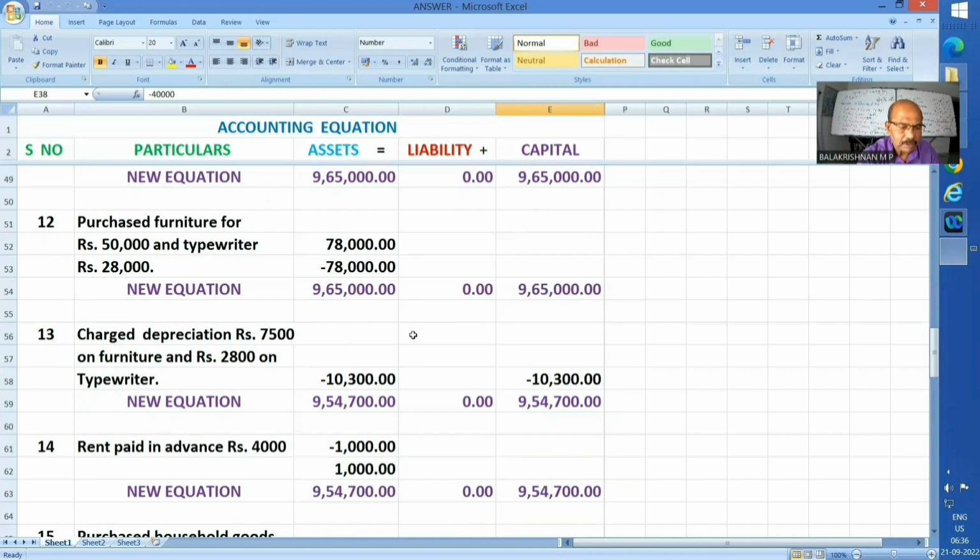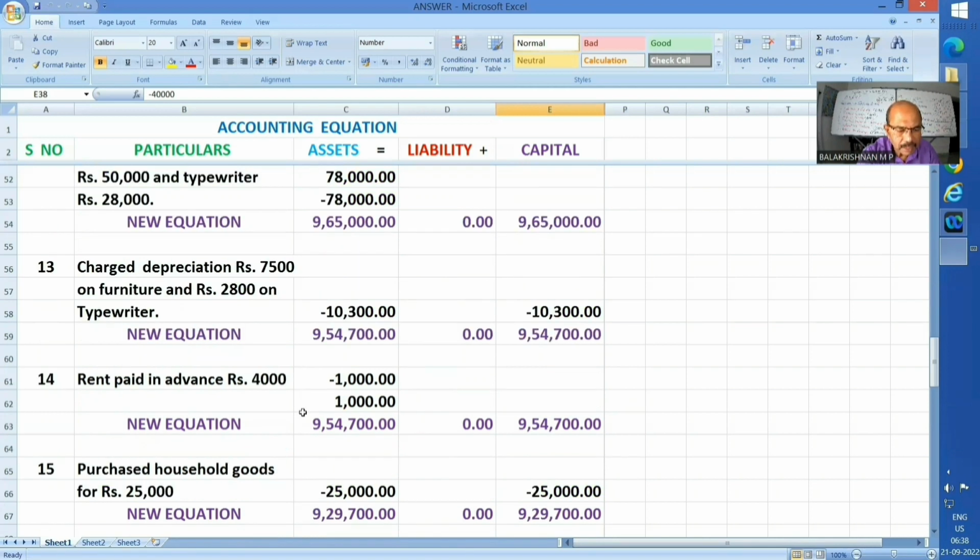Now, 13th. Charge depreciation rupees 7,500 on furniture and rupees 2,800 on typewriter. So total comes 10,300. You know, well, depreciation is like any other expenditure. Hence, it will reduce my capital. Capital has come down to 9,54,700. And asset value also parallelly decreased, to the extent of depreciation. Hence, 9,54,700 is the total asset. That is just equal to the capital. And the equation is very much taken care of.